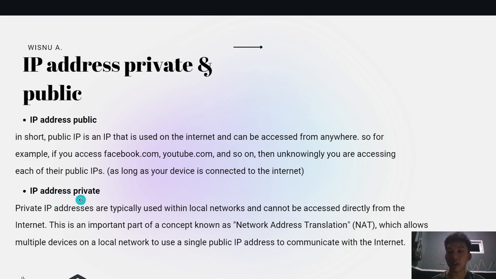And private IP addresses are typically used within local networks and cannot be accessed directly from the internet. This is an important part of the concept known as network address translation, or NAT, which allows multiple devices on a local network to use a single public IP address to communicate with the internet.